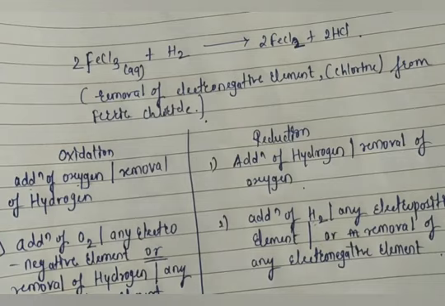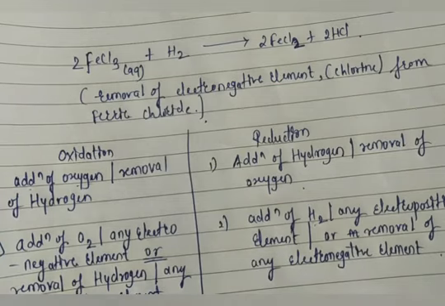So I hope you understand today's class: what is oxidation, what is reduction, what is meant by a redox reaction. A redox reaction is nothing but a chemical reaction in which oxidation and reduction take place simultaneously. This is called a redox reaction.